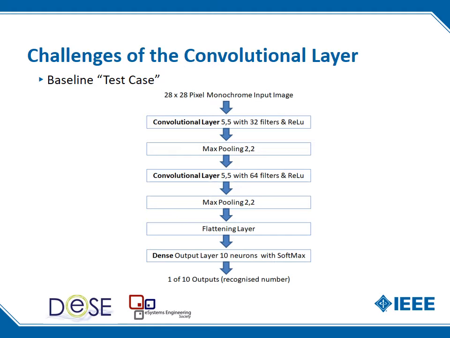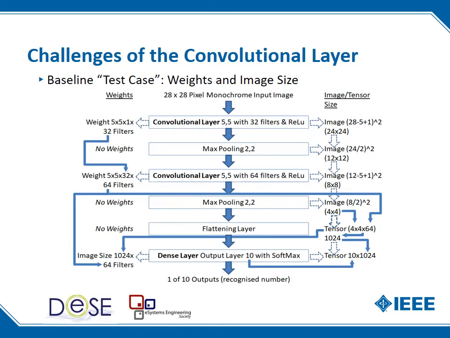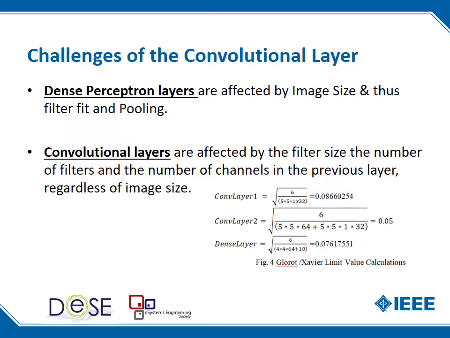The test case that was used for this is the same test case that was used in the perceptron layers, but it's the convolutional version of it. The first step, because we're embracing the Glorot-Xavier limits, was to calculate all the weights and the image sizes, because they're calculated in different ways than the dense layer perceptron versions, and have inheritances. So I've calculated the weights and the image sizes for every layer in the model. We then apply those sizes and calculate the limit values, within which we will apply our techniques.